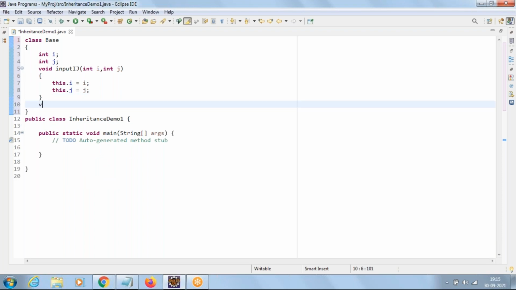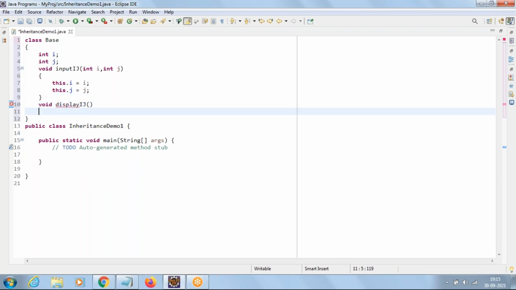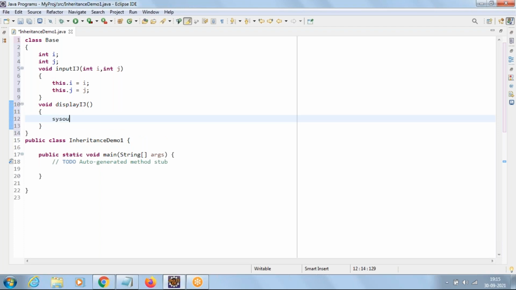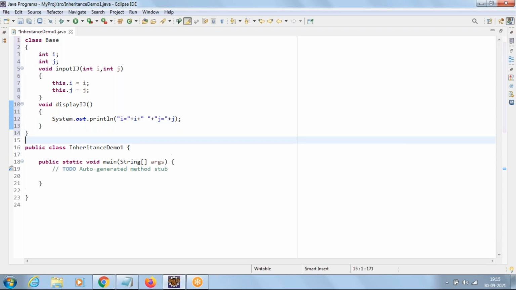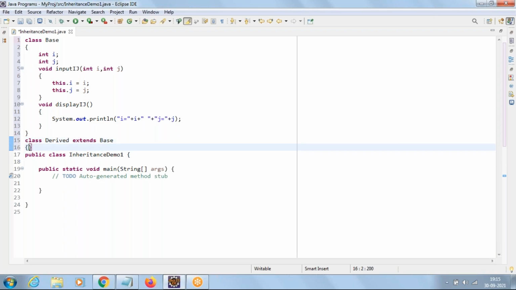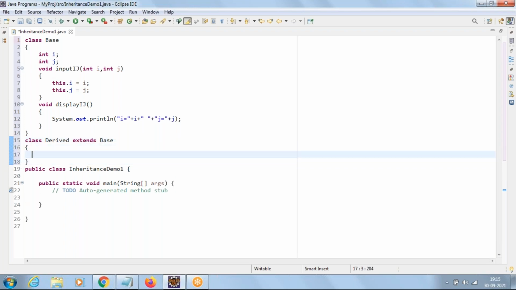Okay. Let us take one more method, displayij. In this, I will just print the values of i and j: i equal to the value of i, then space j equal to the value of j. Now let us take one more class, Derived extends Base. Class Derived extends what? Base class. In this, we'll go with a data member k.